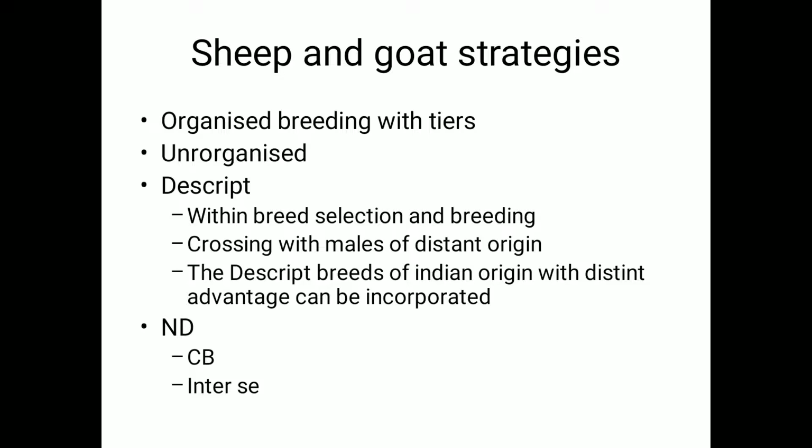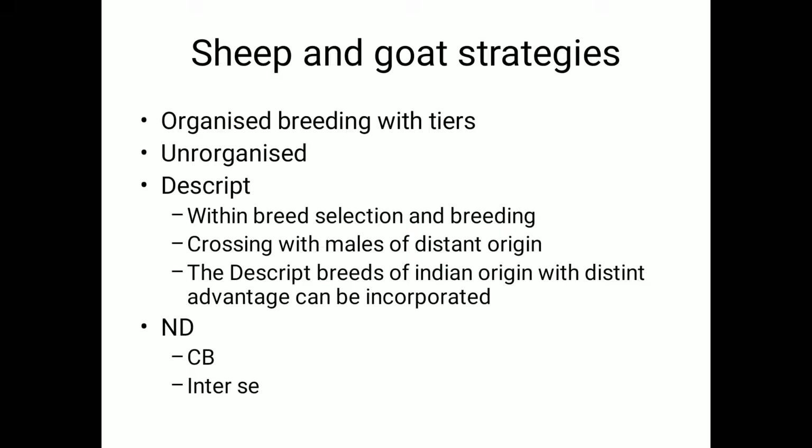Especially in the urban areas, there are a certain number of people who are going for organized breeding. Organized breeding will have tiers, with nucleus farms, and directly the second one, the multiplication tier, will be missing in the sheep and goat category. So I will just point out what a breeding tier is here.